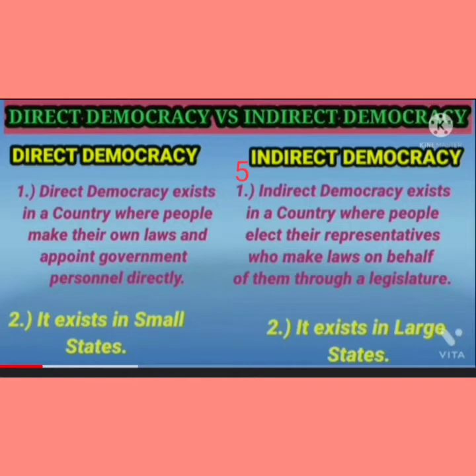And the first point of indirect democracy is that indirect democracy exists in a country where people elect their representatives who make laws on behalf of them through a legislature, and it exists in large states.